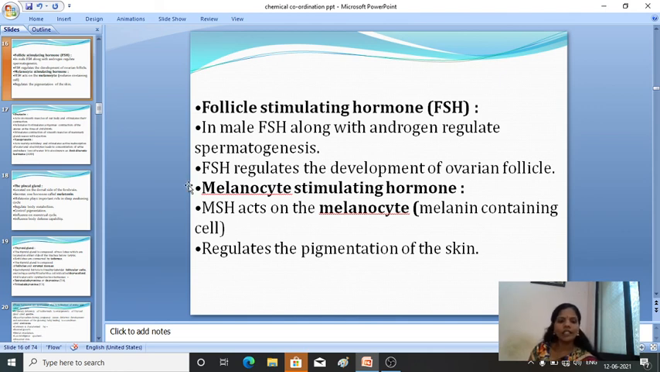ಓಕೆ, then melanocyte stimulating hormone, MSH. This MSH acts on the melanocytes, that is melanin containing cells. Melanin containing cells. Okay, it regulates the pigmentation of the skin, coloration ಗೆ ಅದು ರೆಸ್ಪಾನ್ಸಿಬಲ್ ಅದ. ಯಾವುದು? ಮೆಲಾನೋಸೈಟ್ಸ್. ಓಕೆ, MSH.